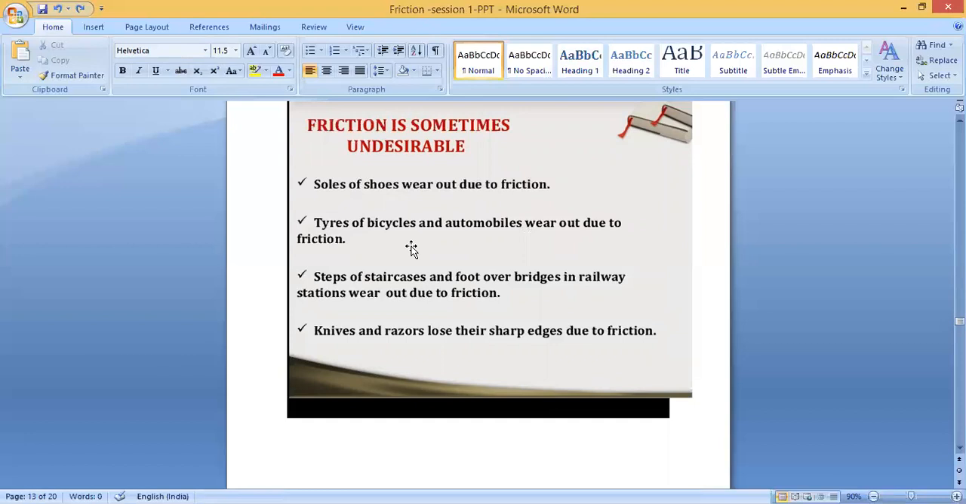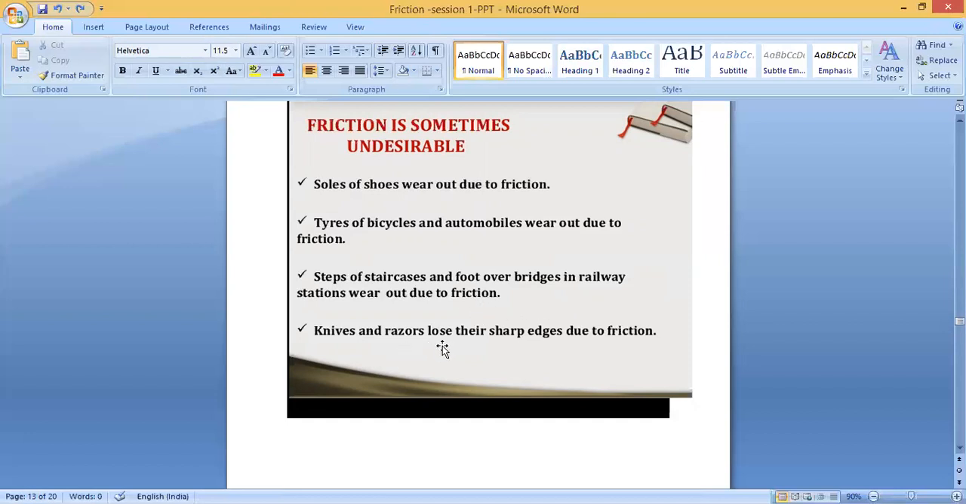We said friction is good, but at the same time it is not good also. Good, because in one way we need the vehicle to move in a proper way without accidents. But what will happen is that bicycles and automobiles wear out; the tire or wheel you can see will wear out due to friction. Steps of staircases and foot over bridges in railway stations wear out due to friction.